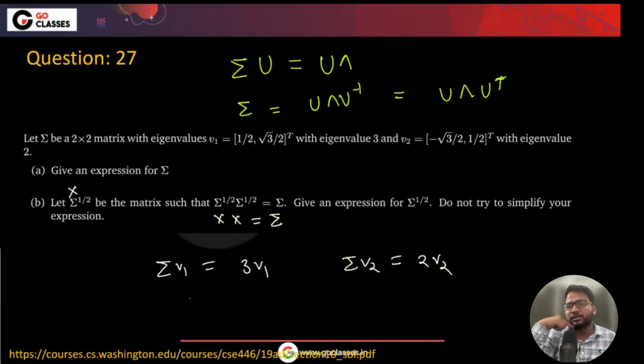What are the two matrices that are making it? Not any two random matrices, two same matrices. Yash is saying the eigenvalues will be the root of the eigenvalue, but the eigenvectors will remain the same.